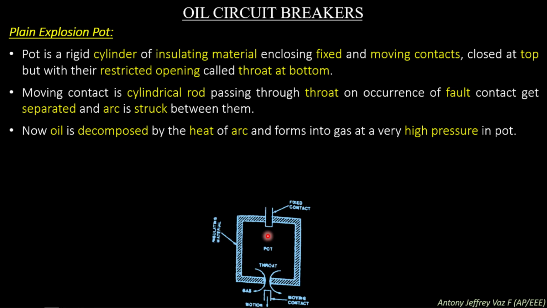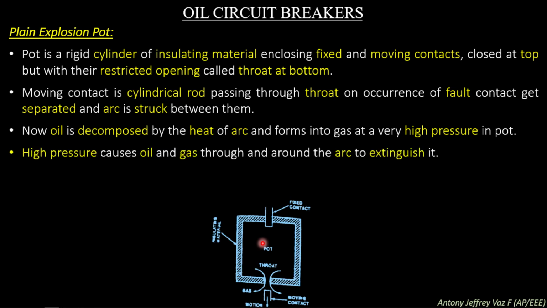Due to this very high temperature, a very high pressure is created in the pot. This high pressure causes oil and gas to flow through and around the arc to extinguish it. So the high pressure liberated by the arc in the pot is used to extinguish the arc.